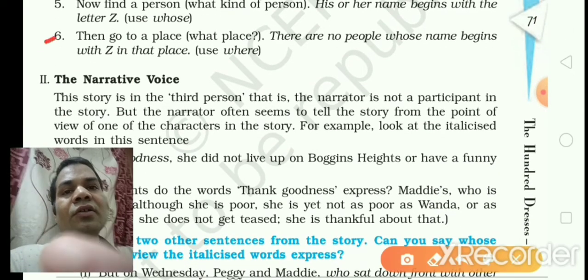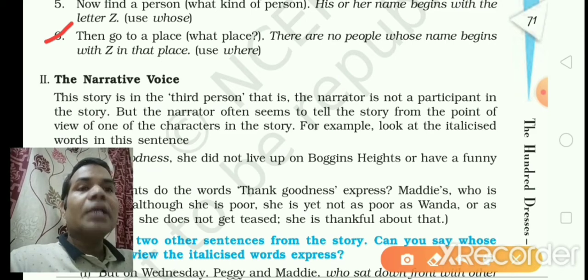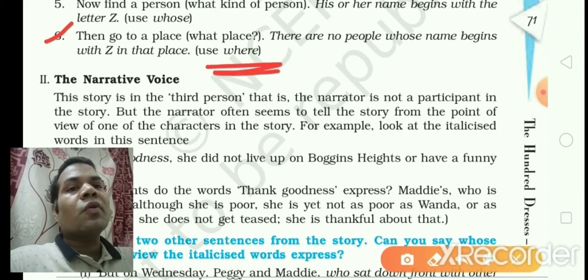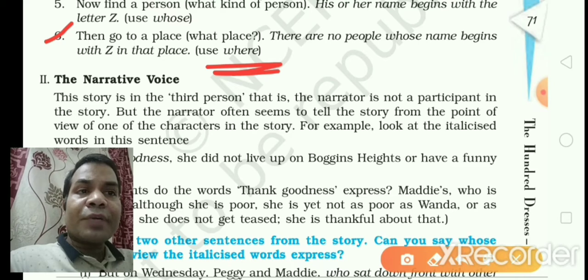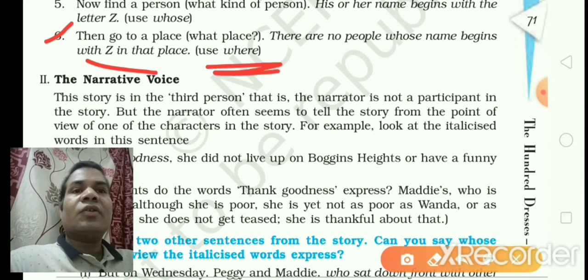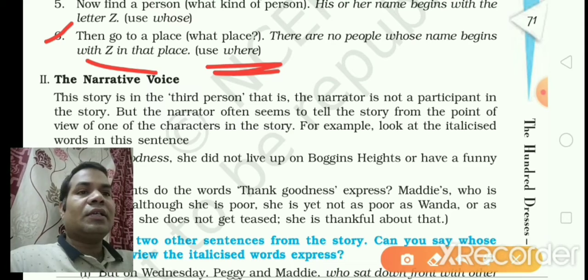Sixth one, look at it. Then go to a place. There are no people whose name begins with Z in that place. You have to use where. So then go to a place where there are no people whose name begins with Z. Okay.